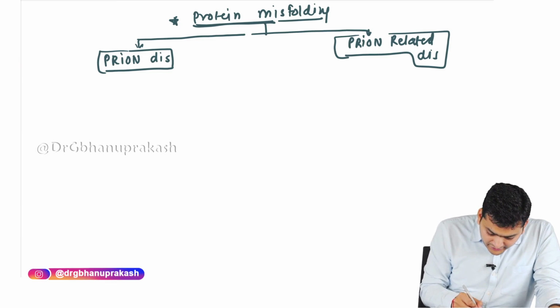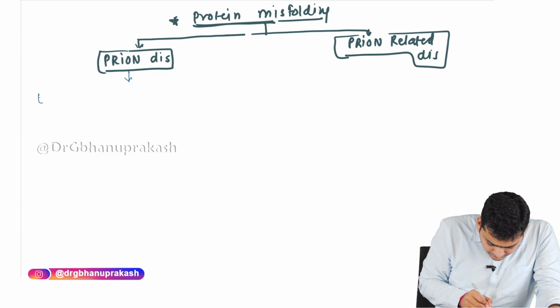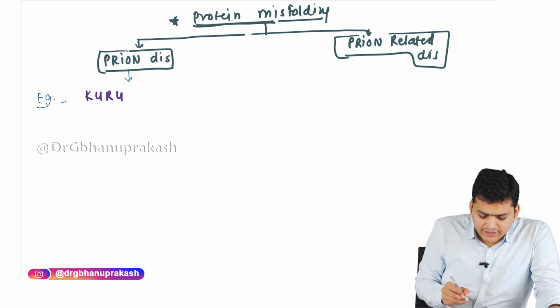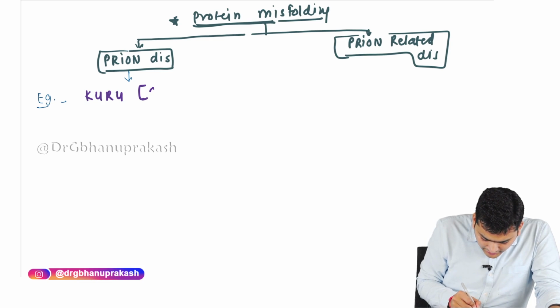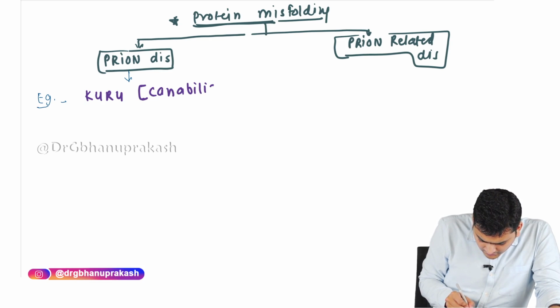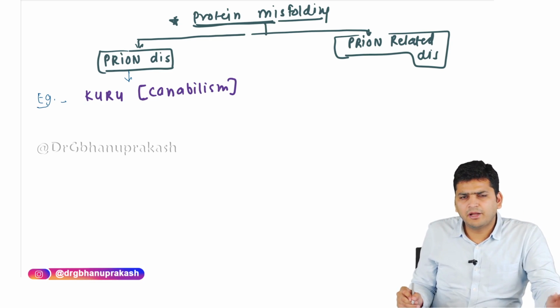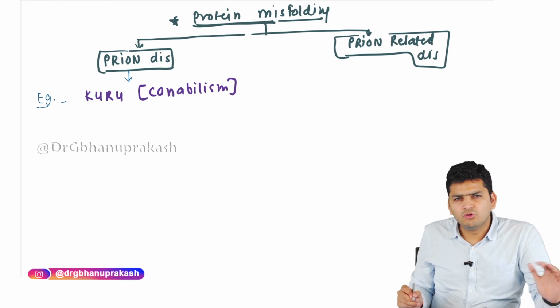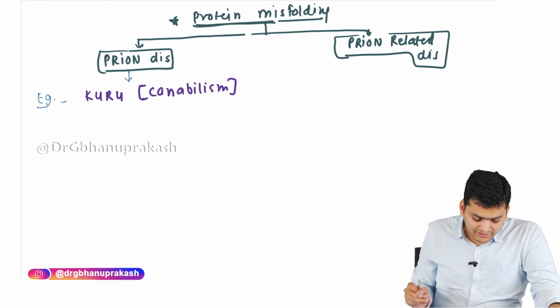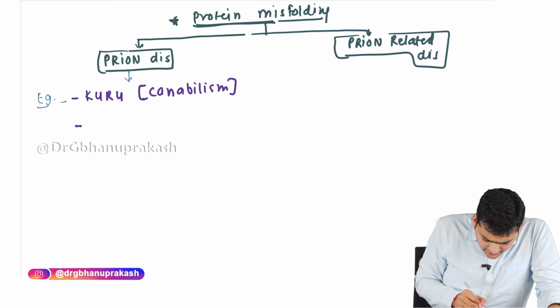The examples of prion disease: one is something called Kuru, which is seen in cannibalism. Wherever the cannibalism practice is there, there are chances that Kuru disease can occur. That is a prion disease. Cannibalism means humans eating humans. That is cannibalism. Then the second is Creutzfeldt-Jakob disease.